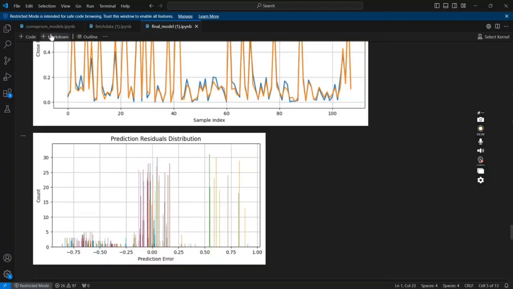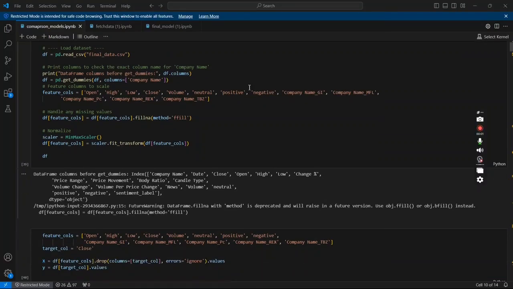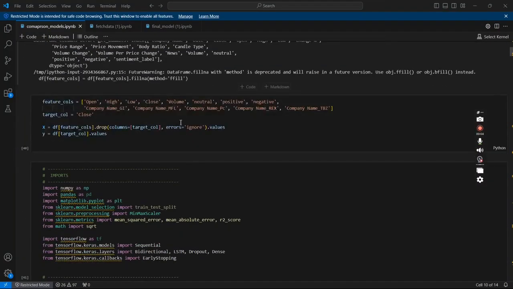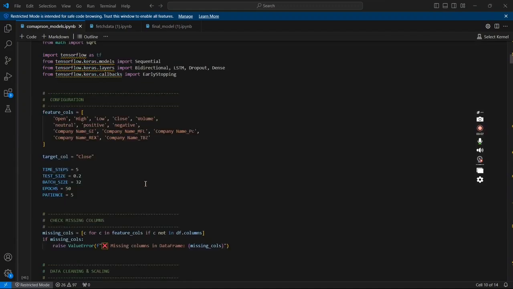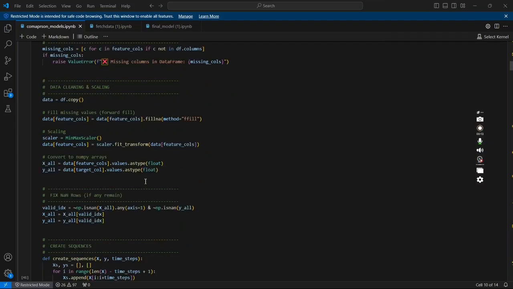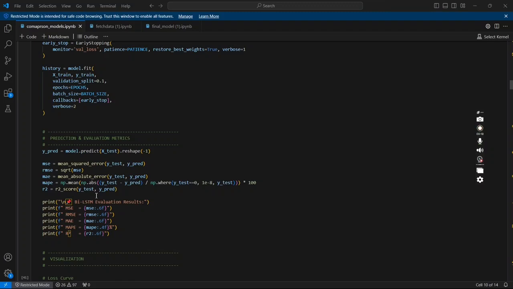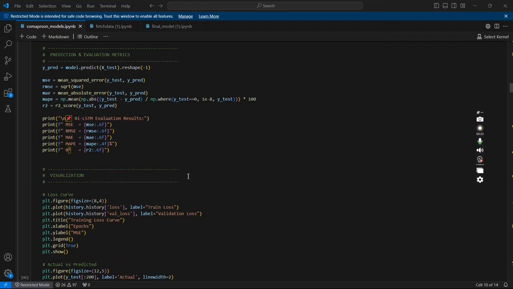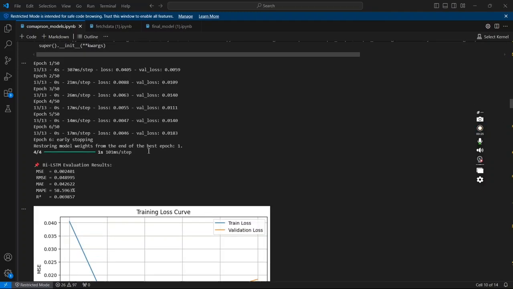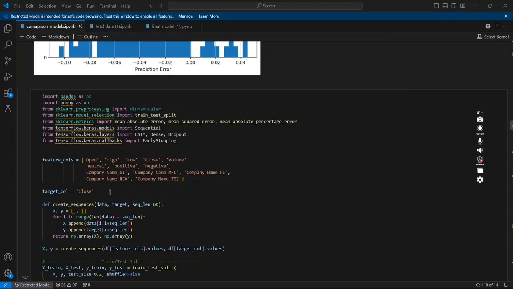Now let's jump into the comparison models and validate the performance. To validate the performance, I trained multiple baseline models. I have used ANN, LSTM, BiLSTM plus FinBERT and SVM. When comparing all models using MSE, RMSE, here actual versus predicted in BiLSTM, prediction residual distribution.